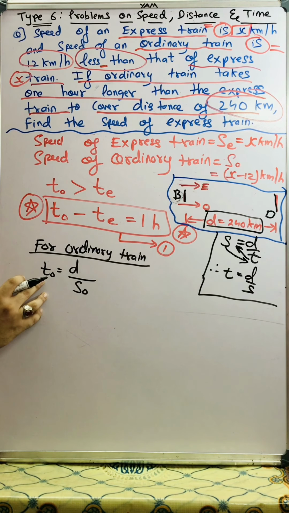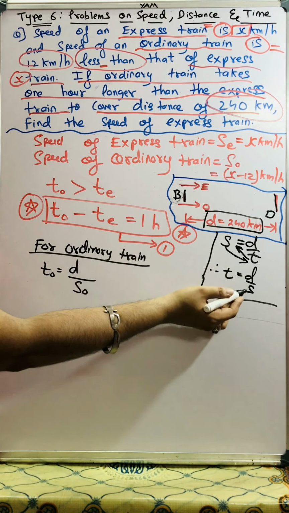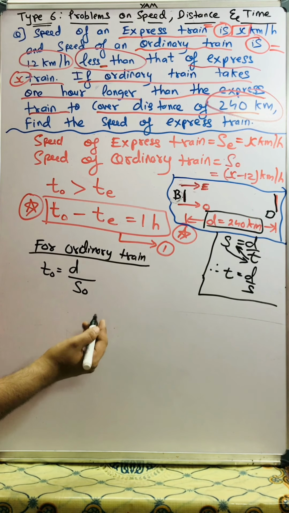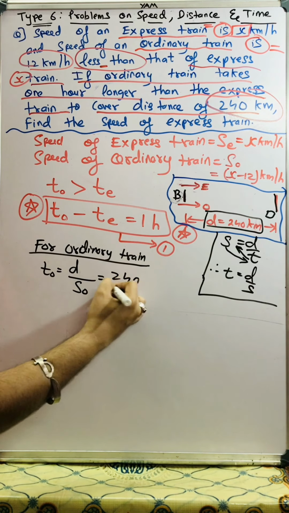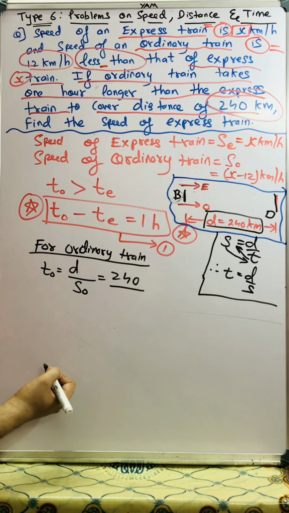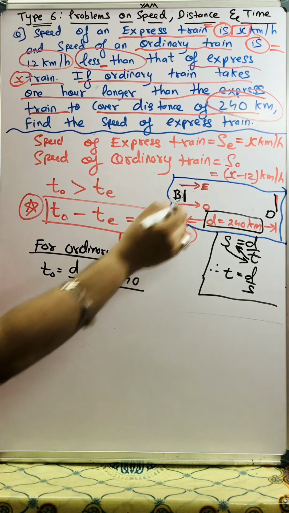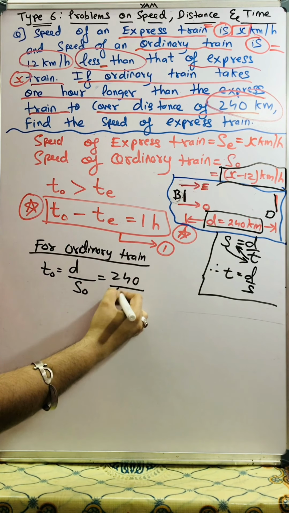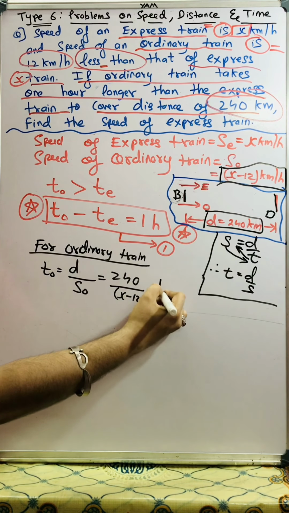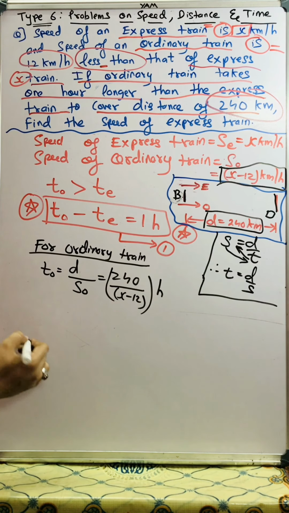So time taken by the ordinary train is distance upon speed of the ordinary train. Distance is the same, 240, and speed of the ordinary train is x minus 12, and the time is in hours. So we got to know this time of the ordinary train.